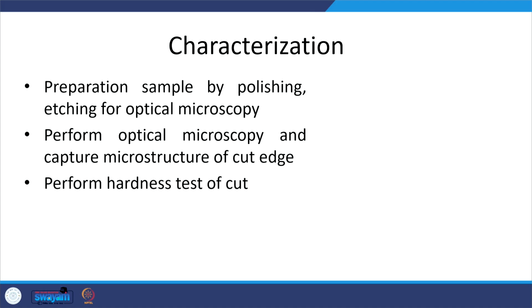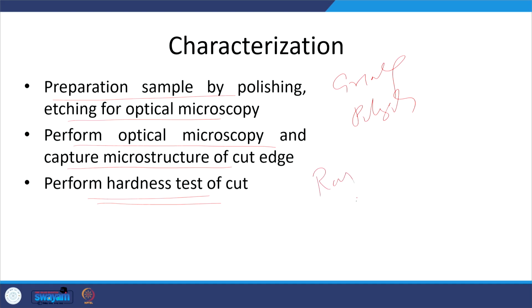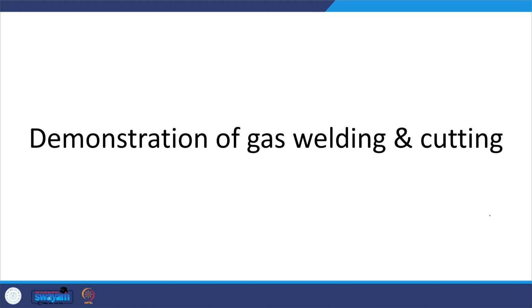And whatever weld joint is developed or whatever cut edge is prepared, the cut surface produced has to be prepared by grinding followed by polishing and then etching for microscopy. Then optical microscopy is performed and microscopic images are captured to study the microstructure. The cut edges are also subjected to hardness study, surface roughness study, and compositional variation using optical emission spectroscopy. The different things are characterized as far as the cut edge is concerned to assess its quality.